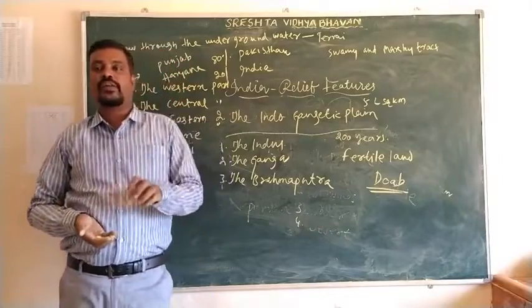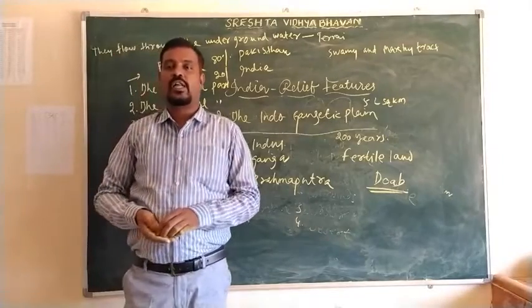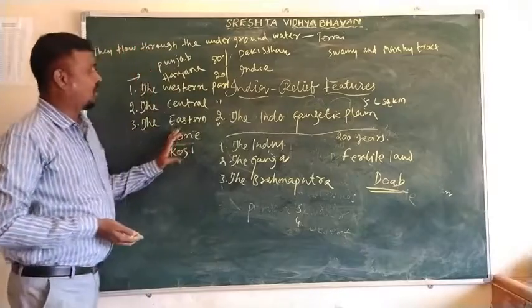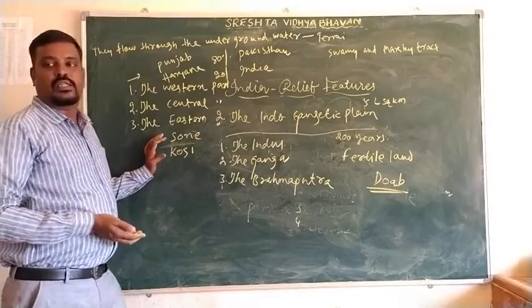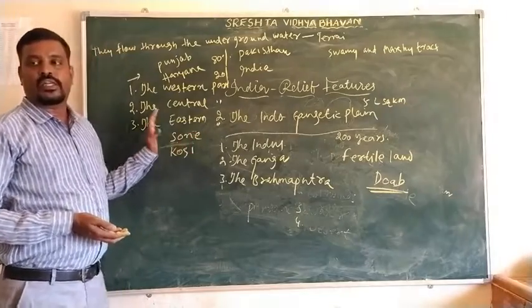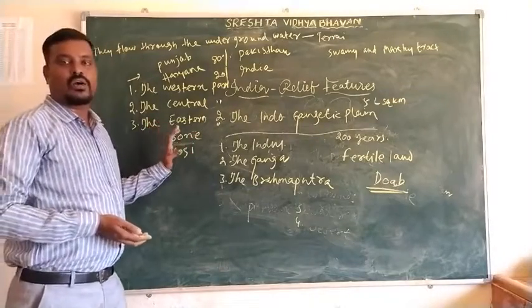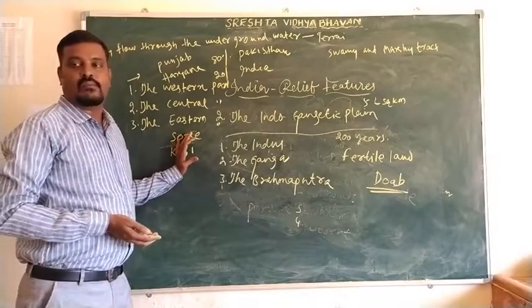The newer alluvium soil is known as Khadar, and the older alluvium soil is known as Bangar.